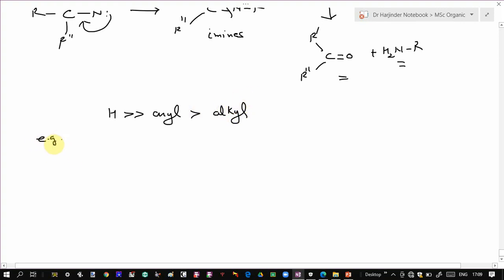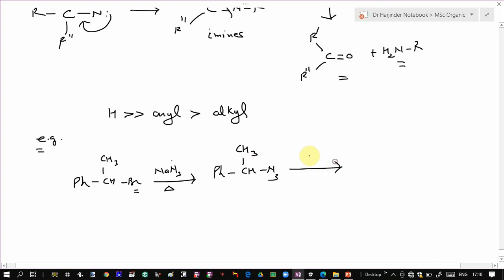So for example, if you have this one and suppose you treat it with sodium azide, what will happen? First of all, this bromine will be substituted by the azide ion, so you will get the corresponding azide compound, this one. Then say you heat it, so there will be loss of nitrogen and you will get the corresponding nitrene, and then migration will take place.